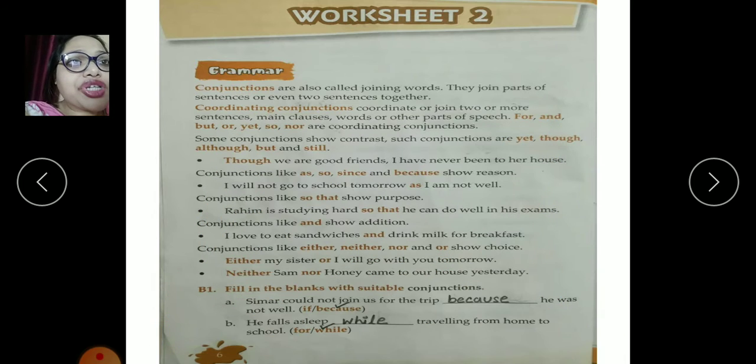Now moving to worksheet 2, what do we have? We have got conjunctions. Conjunctions are also called joining words. They join parts of sentences or even two sentences together. One is coordinating conjunction. What are coordinating conjunctions? Coordinating conjunctions join two or more sentences, a main clause with another part of the sentence.